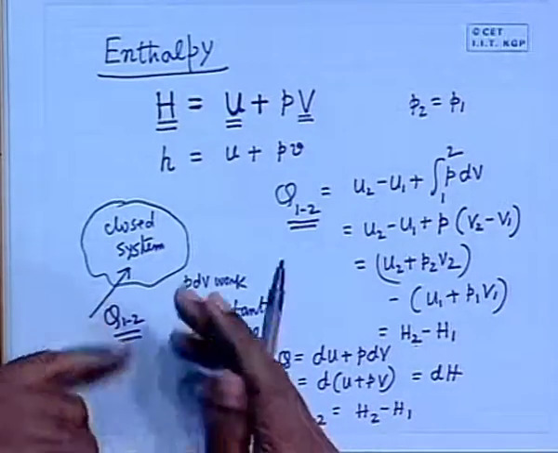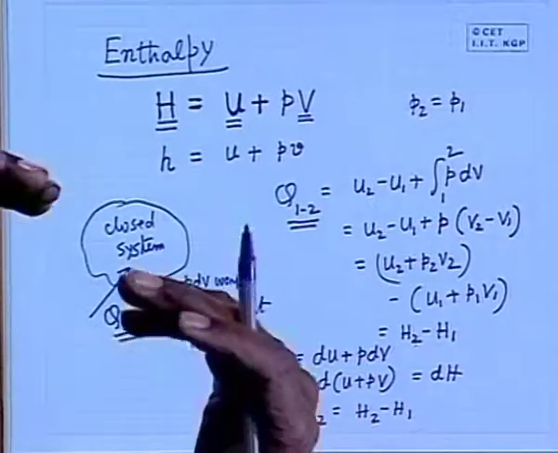Therefore, we see that the heat interaction between a closed system and the surrounding, when the closed system performs PdV work at constant pressure, is given by the difference of enthalpy between the two states. That means, if it goes from state 1 to state 2, if the enthalpy at state 2 is more than state 1, then heat is being added because Q is positive in that case.